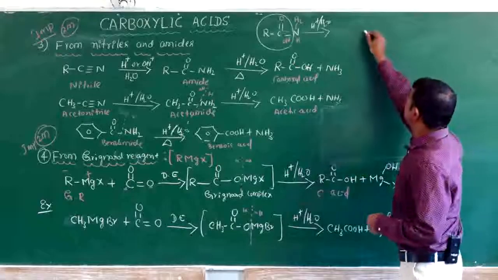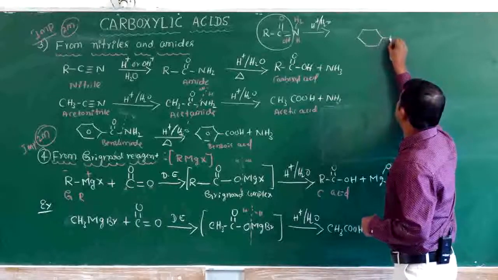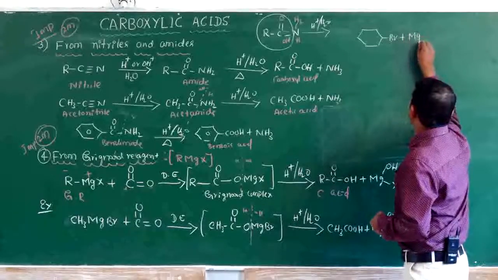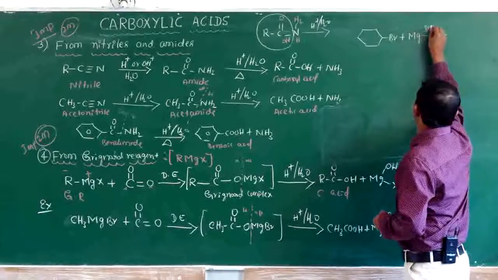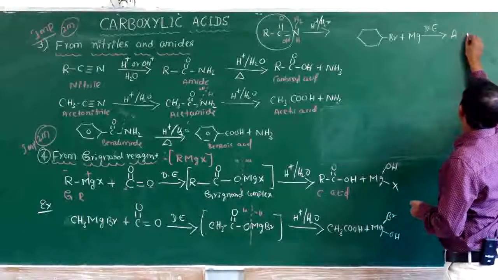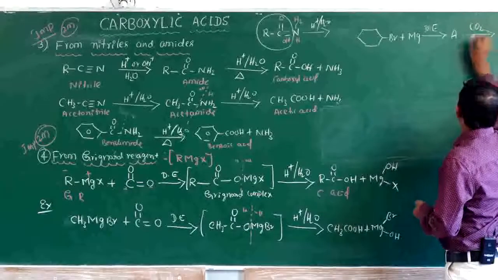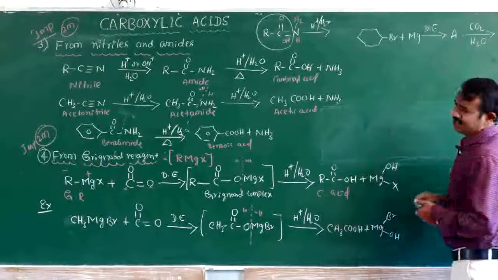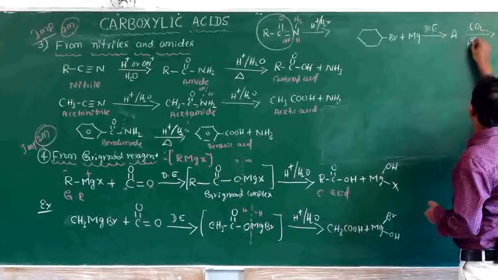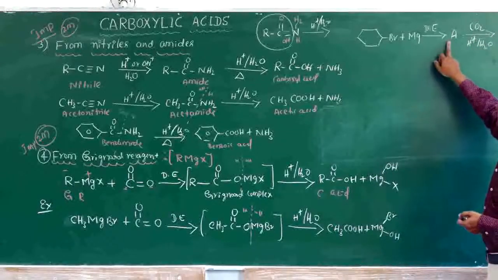Sometimes they will ask: bromocyclohexane reacts with magnesium in presence of dry ether to give A, and A reacts with carbon dioxide and H+/H2O to form B. What is A and B? Sometimes they will ask this in the examination.